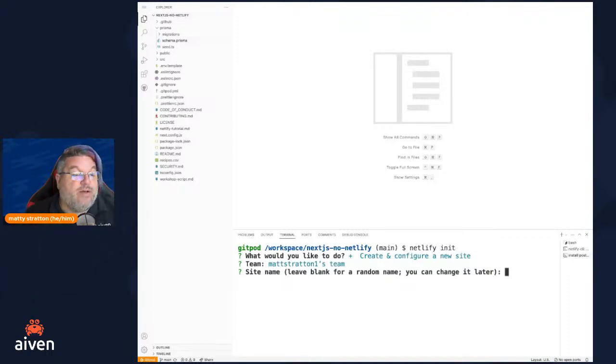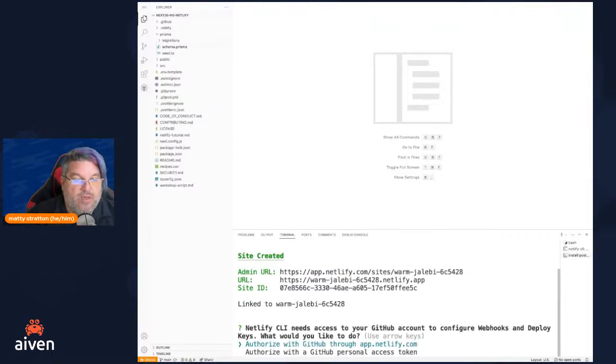What do I want to call it? The thing about this name is it needs to be unique across all of Netlify. So the first time you're setting it up, you probably want to let it generate a random name. We'll just hit enter and give it a random name. We can change it later. You can see it gave it the name Warm Jalebi, with a bit of an identifier.